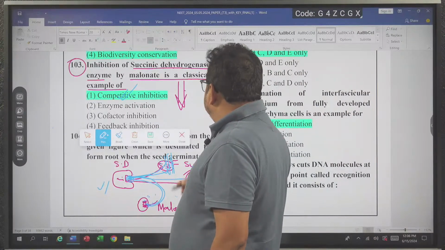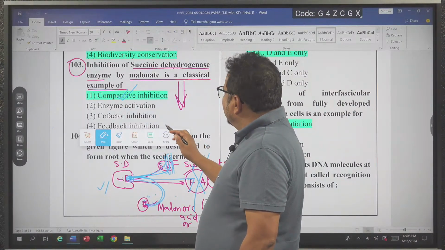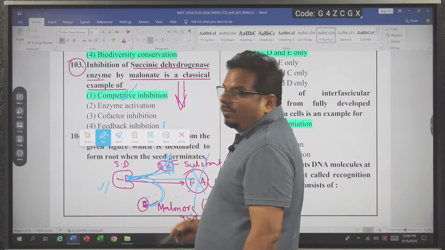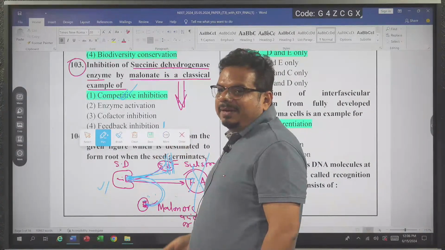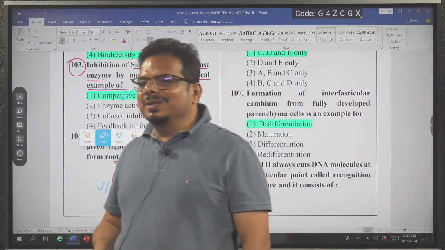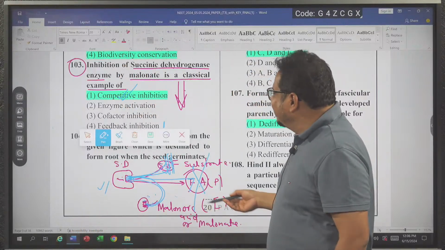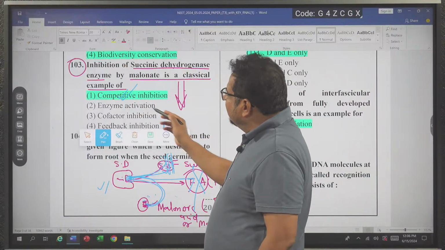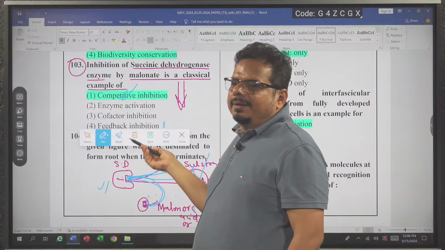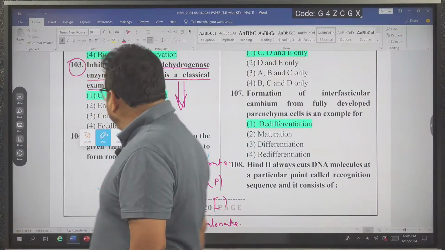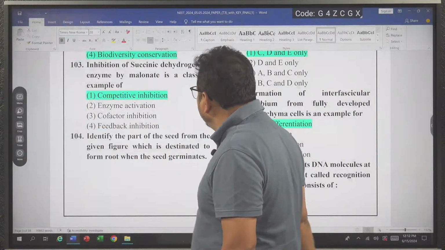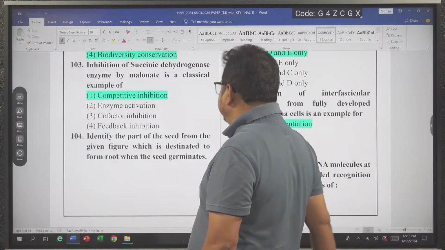Right? No example of feedback inhibition is given in your syllabus. I am not going to decode all the options here, otherwise the entire class will finish decoding this question only. So when we talk about enzymes, at that time I will also tell you what feedback inhibition is. Is it clear? Now we are moving toward the other question. So I hope you understand competitive inhibition.